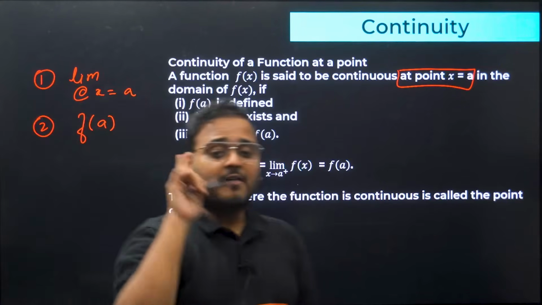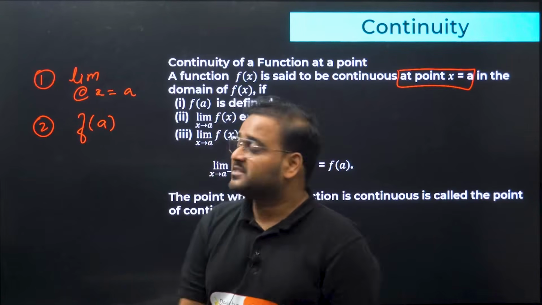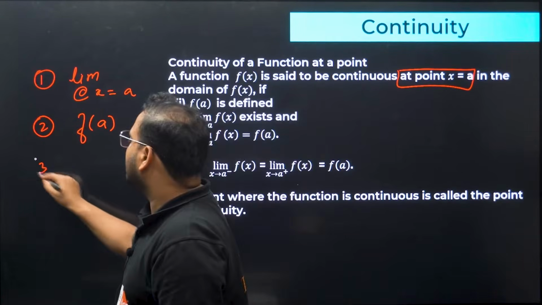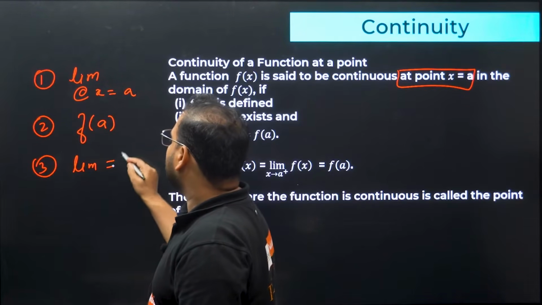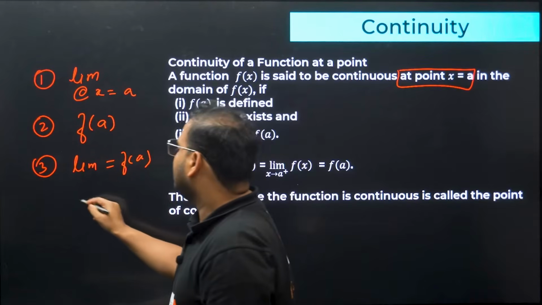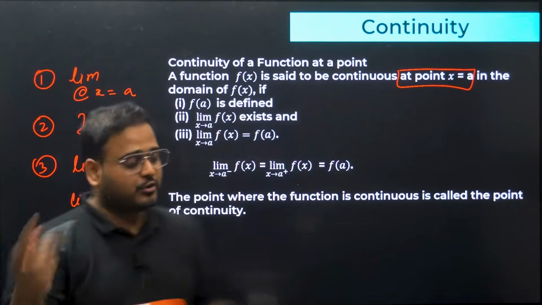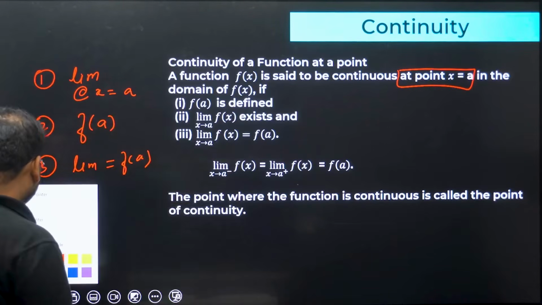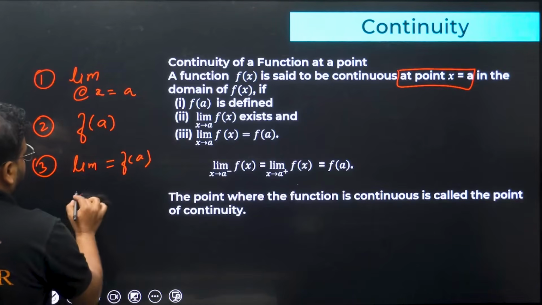Step 1, find the limit value at that point. Step 2, find the function value at that point. And step 3, are they equal or not? Is the limit value equal to the function value or not? If equal, you'll say the function is continuous. Sorry, not limit exists, you'll say the function is continuous. I went into the limit part. Just give me 1 second, I'll make this change. The conclusion is continuous.